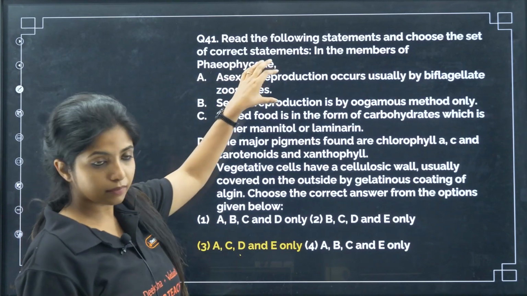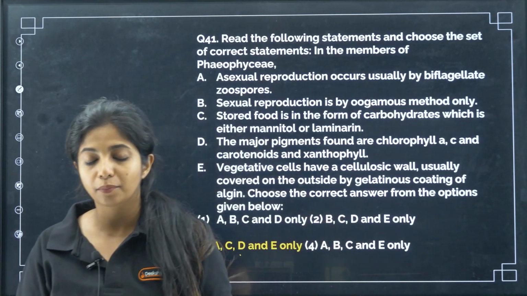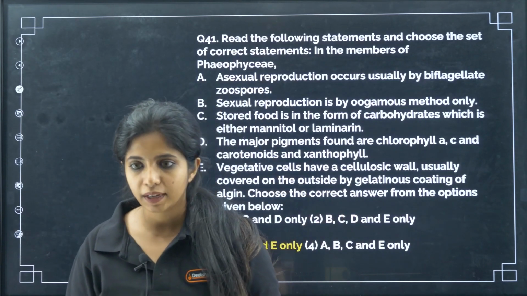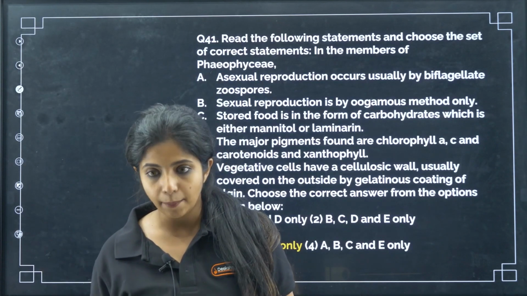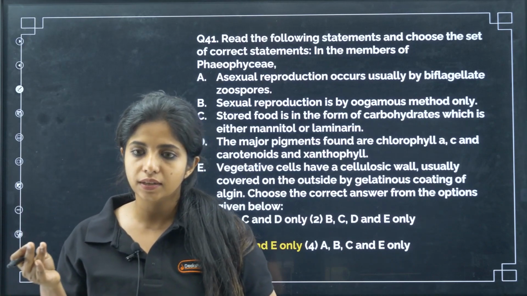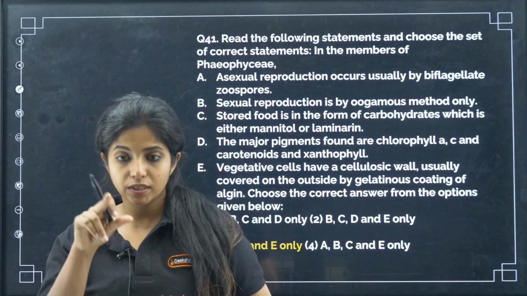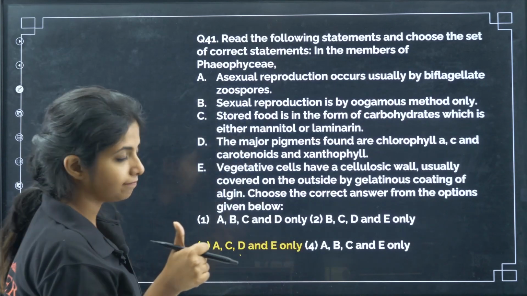Okay, remember the features of Phaeophyceae: asexual reproduction by biflagellate zoospores, my dear children, and stored food is basically mannitol or laminarin. Major pigments are A and C and carotenoids and xanthophylls. Vegetative cells have a cellulosic cell wall. Apart from that, my dear children, they have a gelatinous covering of algin.